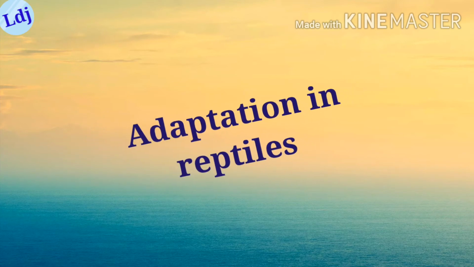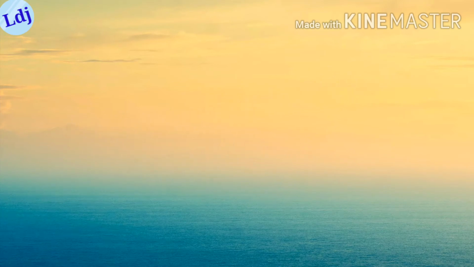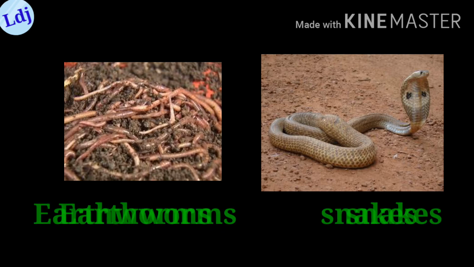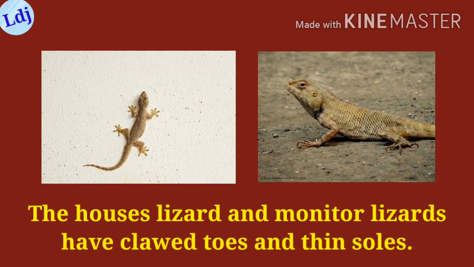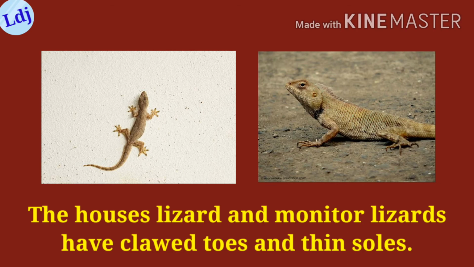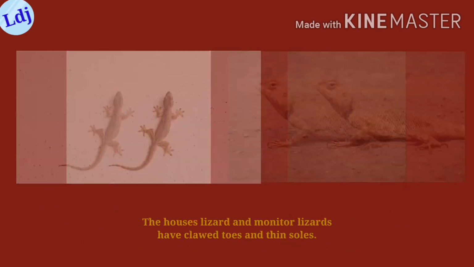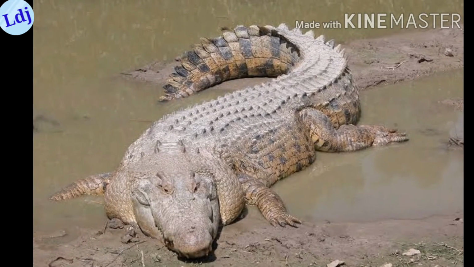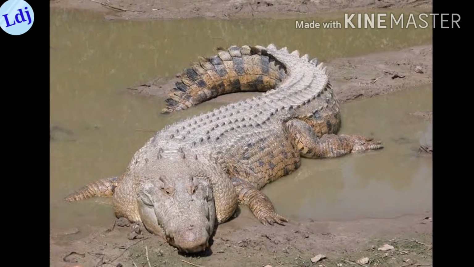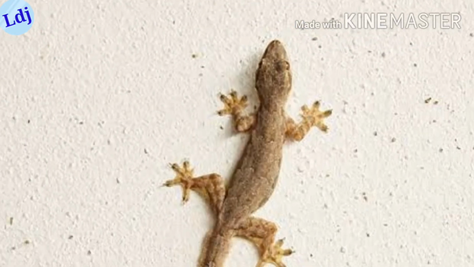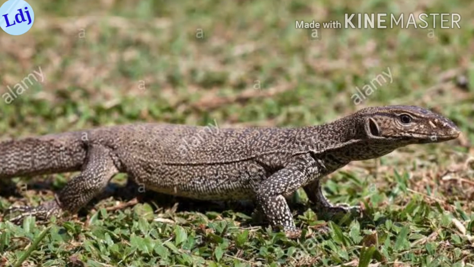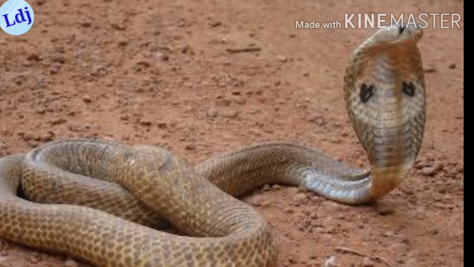Adaptation in reptiles. You have seen how snakes and earthworm creep. Animals like house lizard, garden lizard, crocodile use their muscles for creeping. Similarly, they show adaptation in skin, soles of feet, body color, etc. For example, the house lizard and monitor lizard have clawed toes and thin soles, whereas snakes have a scaly skin.